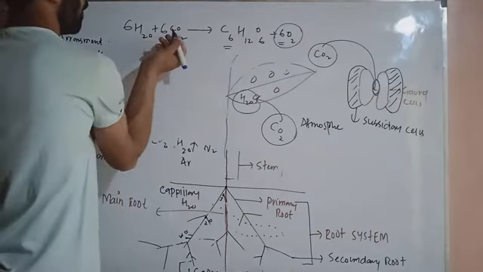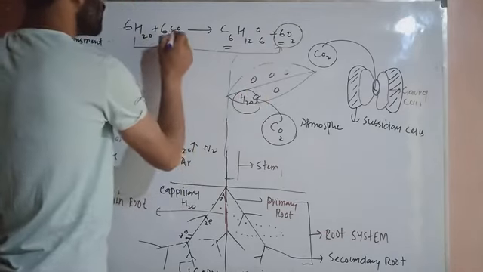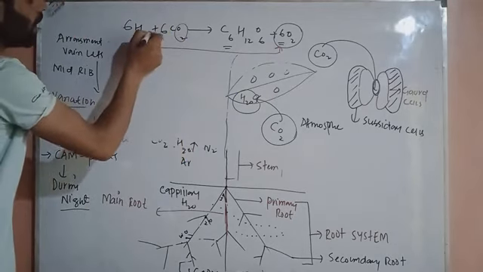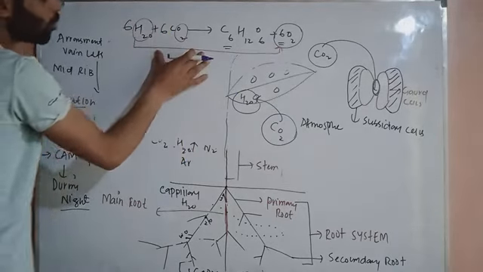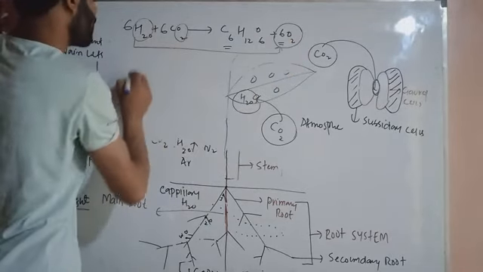It comes out from water and not from the carbon dioxide. Otherwise, carbon dioxide has oxygen and water also has oxygen, but the oxygen that comes out in photosynthesis, where does it come from? It comes from water.